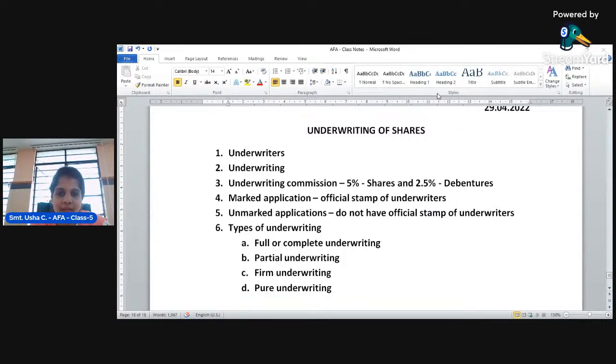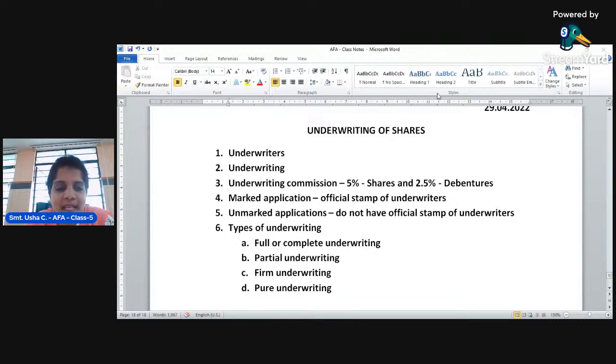Mainly the methods are classified like this: when the shares are fully underwritten by the underwriters, without firm underwriting and with firm underwriting; then when the shares are partially underwritten by the underwriters, with or without firm underwriting; and then, when there is a firm underwriting, if it is treated as marked application, what will be the liability?